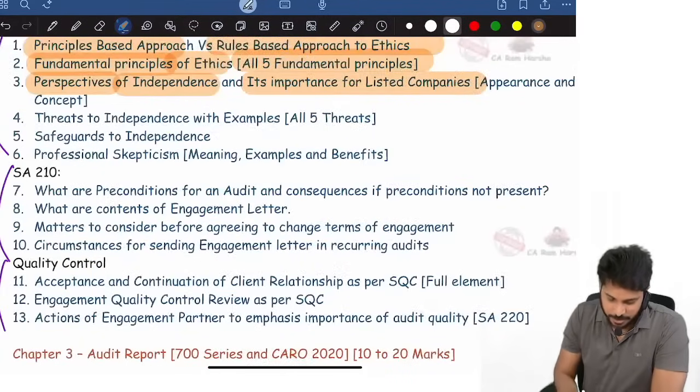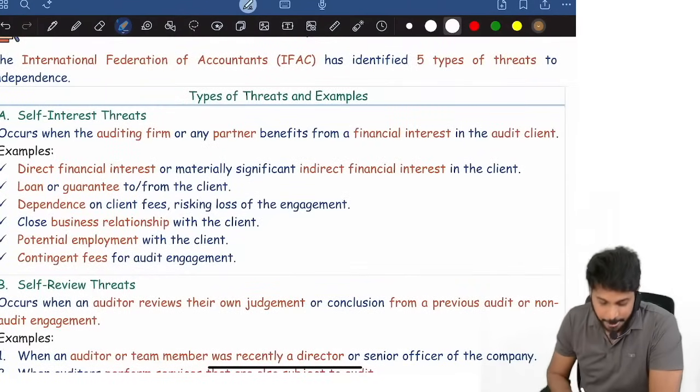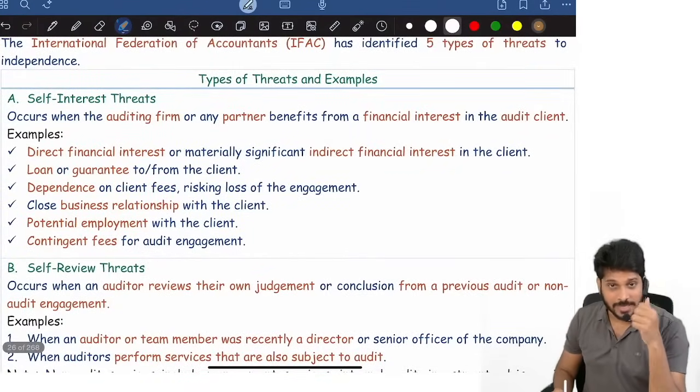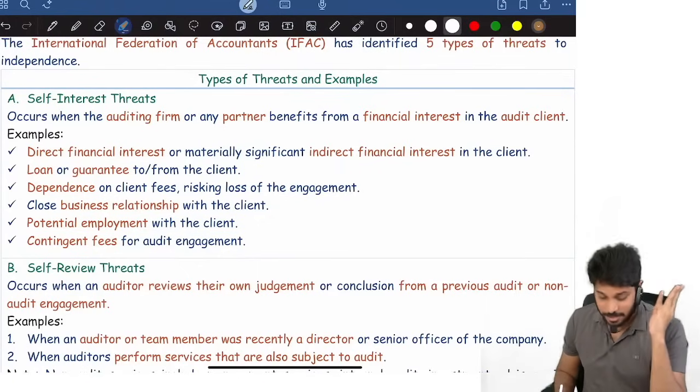Then next expected question, what are the threats to independence with examples? All 5 threats are important. Threats. What are various threats? 5 threats: self-interest, self-review threat, advocacy threat, familiarity threat, intimidation threat. Self-interest.